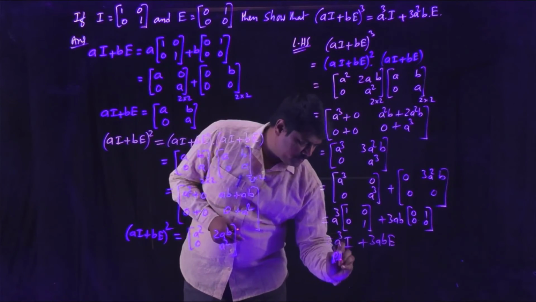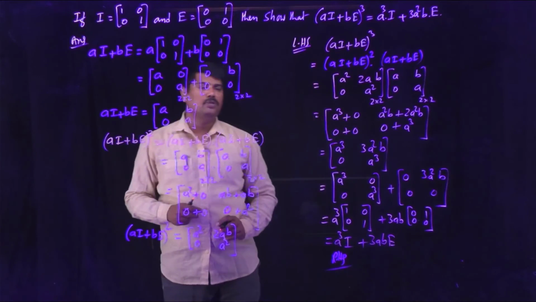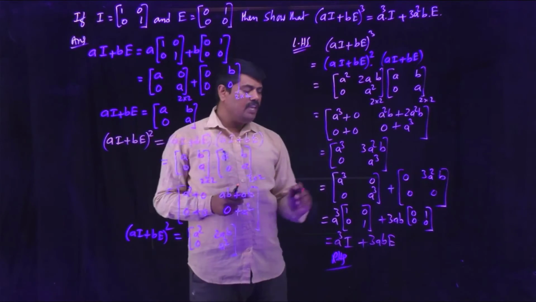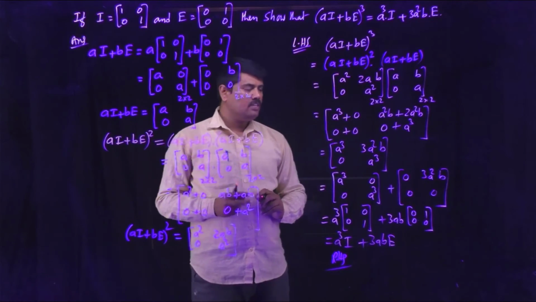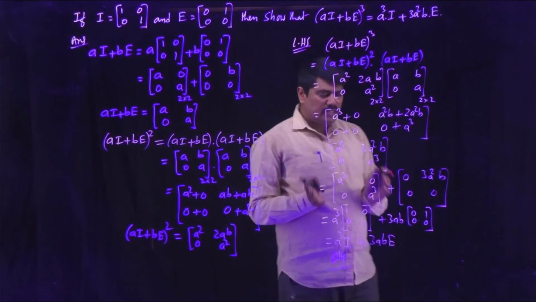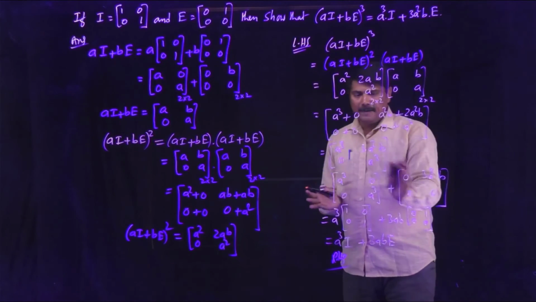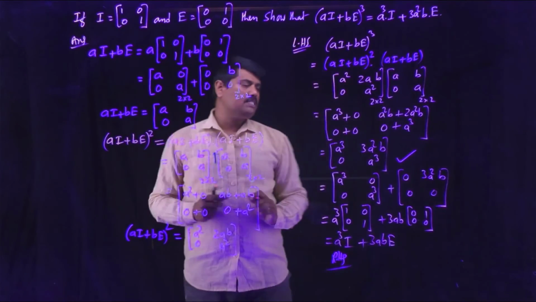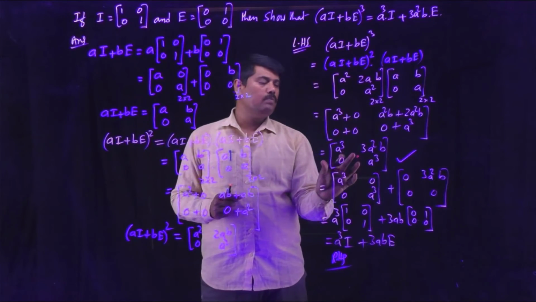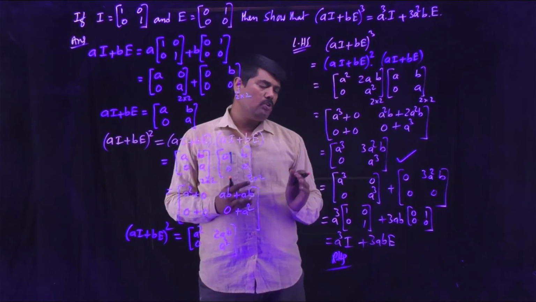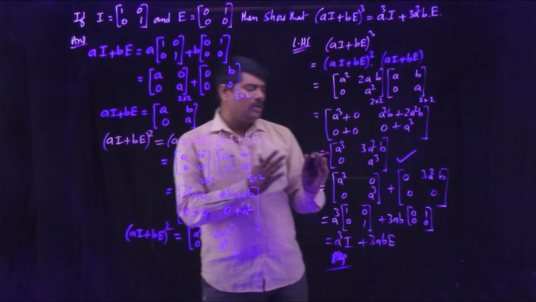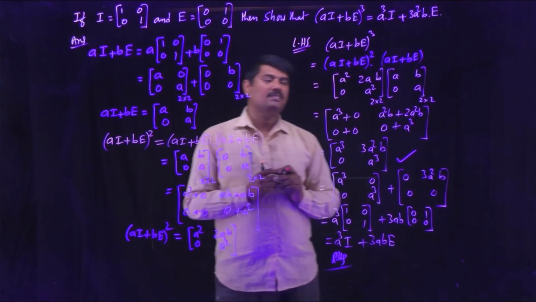So this is the RHS that we are going to achieve. (A + BE)^3 is equal to A^3 I + 3A^2 B E. If you are not getting an idea to split from here, you obtain the matrix (A + B)^3 as this one: A^3, 3A^2 B, 0, A^3. And observing the RHS, you are not able to split the matrix like that.